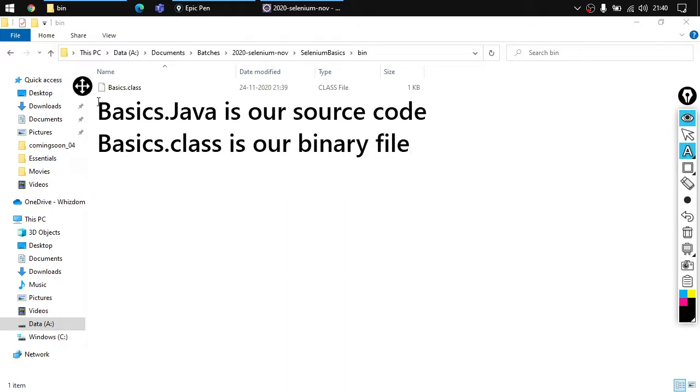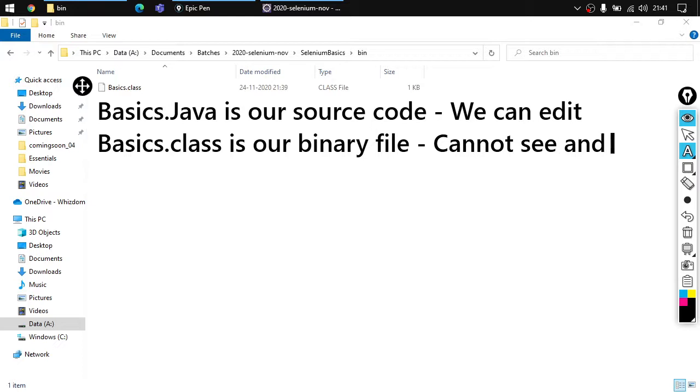The difference is that we can edit source, but we cannot see and edit the binary, right? This means that we will not be able to see what's written inside basics.class, but we will be able to see what's written inside basics.java.